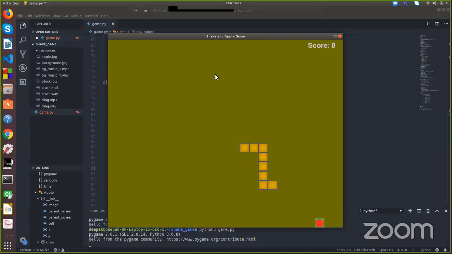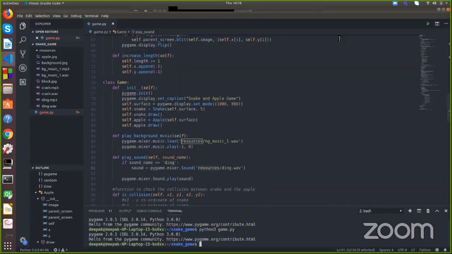Okay, any doubt till here from anyone? Do any students have any doubt till here? So we can move forward now to implement the game over logic.